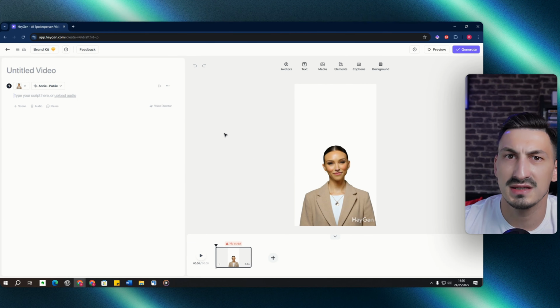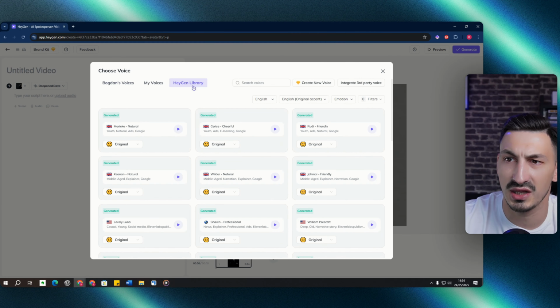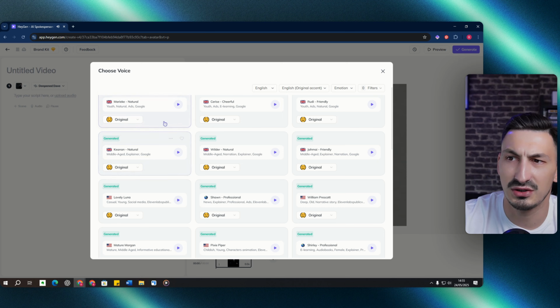And the third thing here is select a voice. This can either be text to speech or record your own voice. Now, if you want to use your own voice for this, you will need to go ahead with the paid plan. However, you can always just use a voice that's already available there. You can go to the HeyGen library here, and you have the different voices that you can listen to and use.